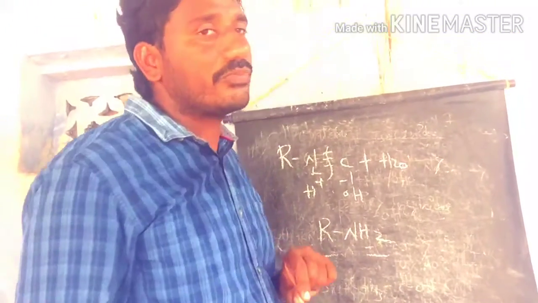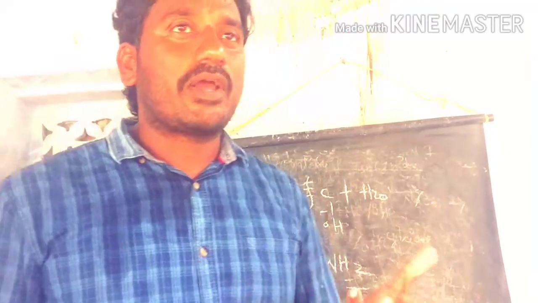That is the difference between the cyanates and isocyanates. If the cyanates are involved in the hydrolysis reaction, we get the carboxylic acid as the product. If the isocyanates are involved in this reaction, amines are the products. The primary amines are the products.